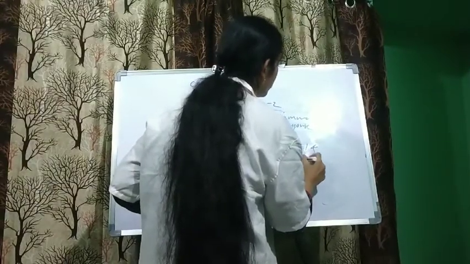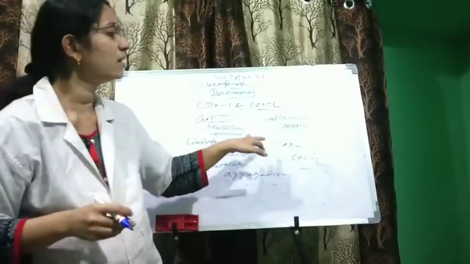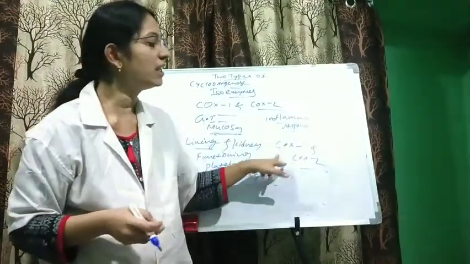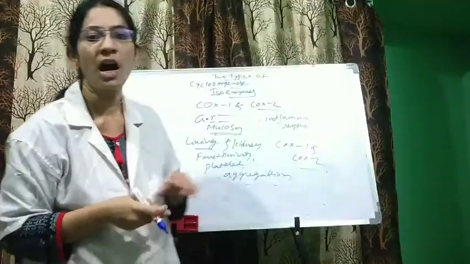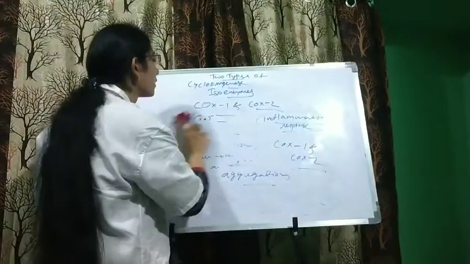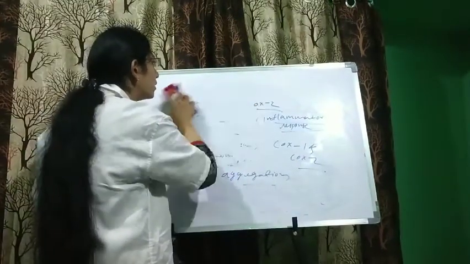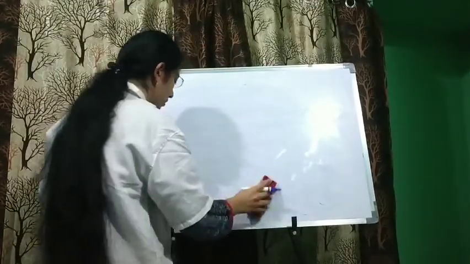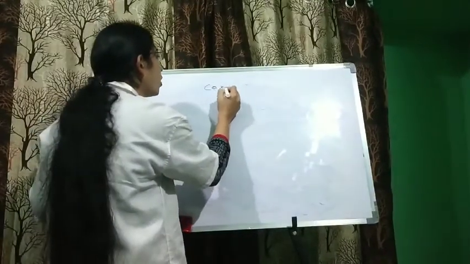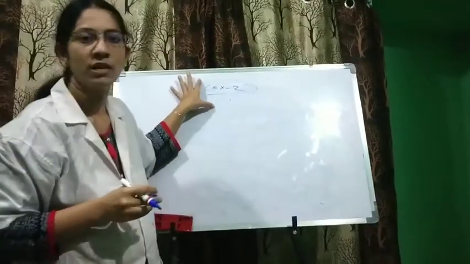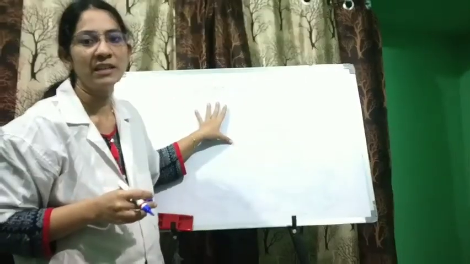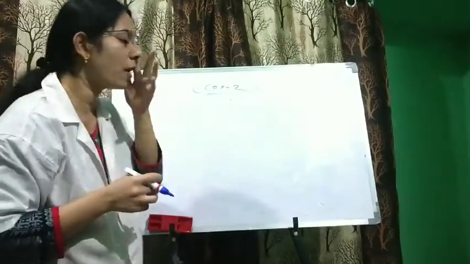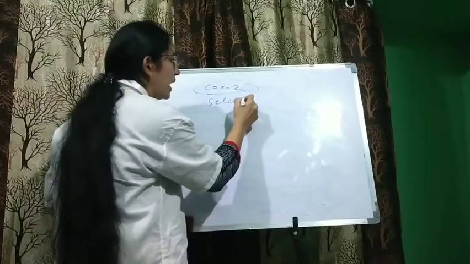However, there are COX-2 selective NSAIDs.